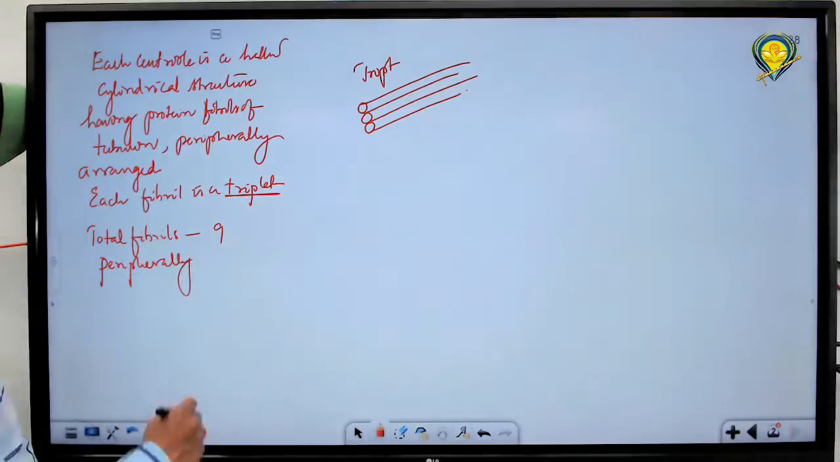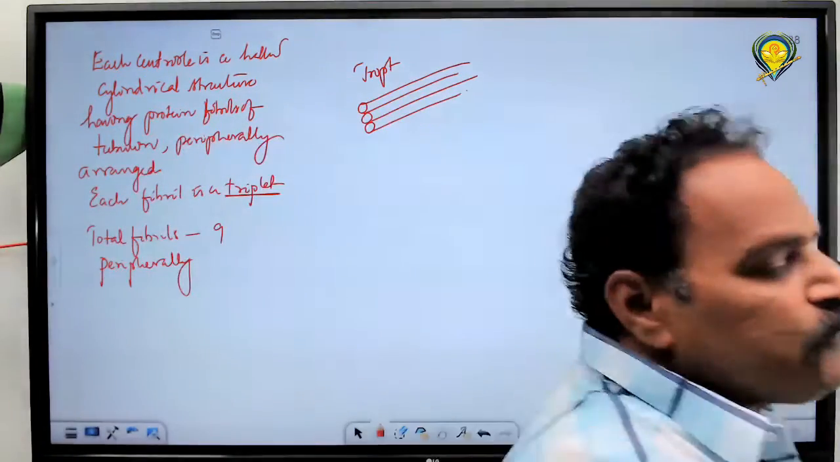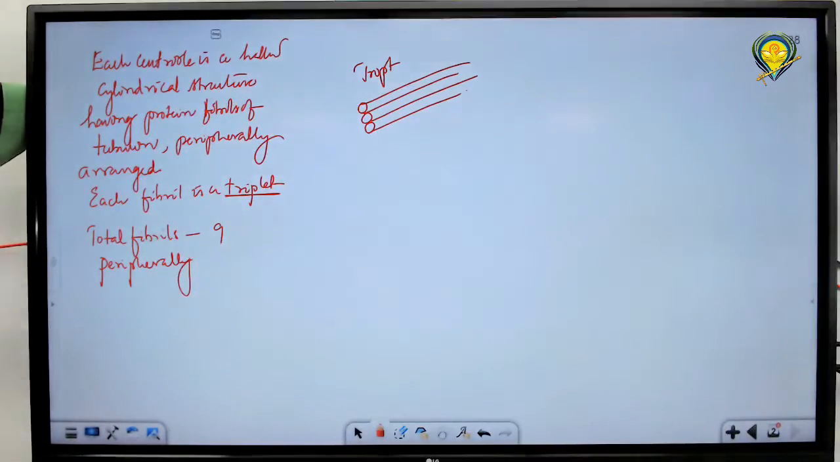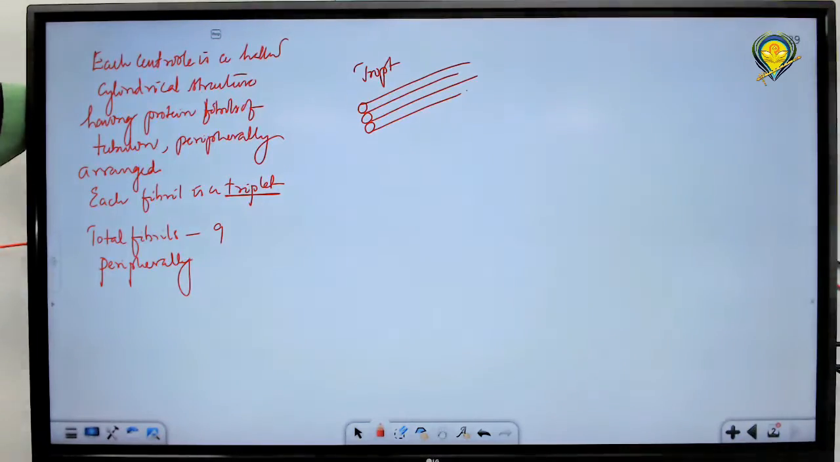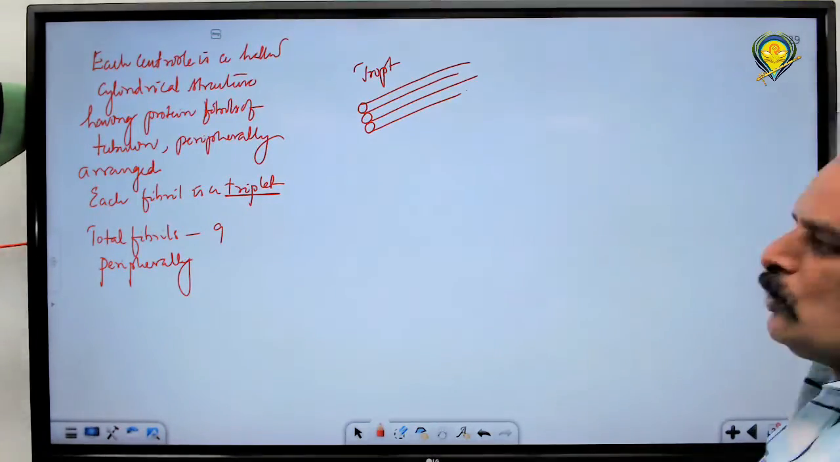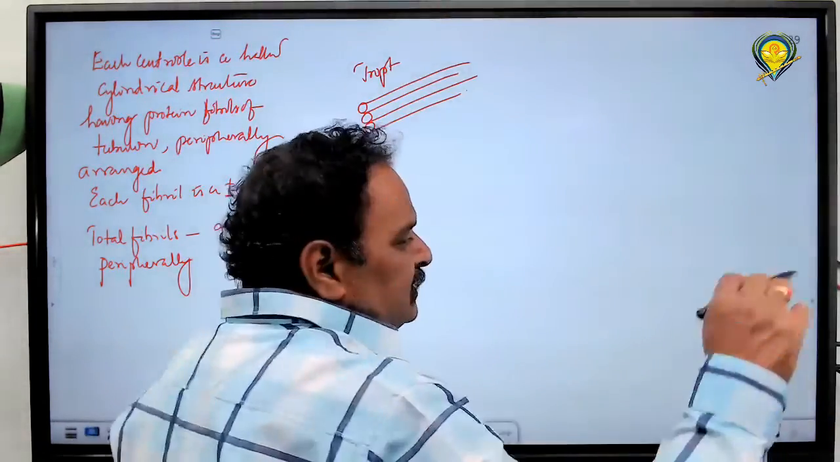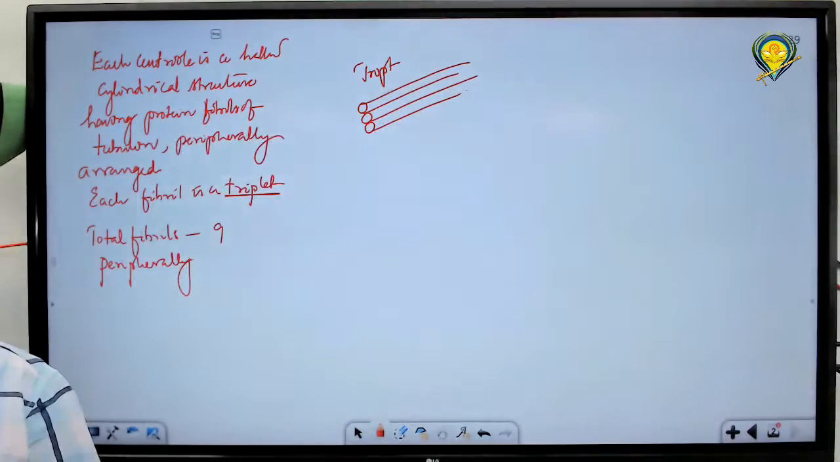In cilia and flagella, they are surrounded by plasma membrane. Here, no membrane is surrounding, hence they are called non-membrane bound cell organelles. In the center of cilia and flagella, a pair of singlets is observed. Here, no singlets are observed. Only triplets which are peripherally arranged.